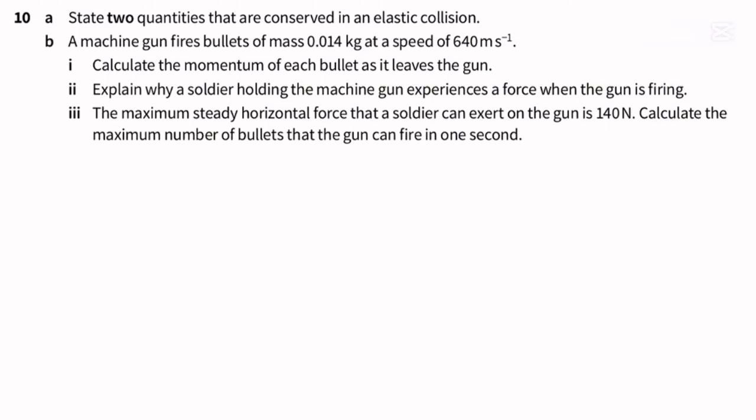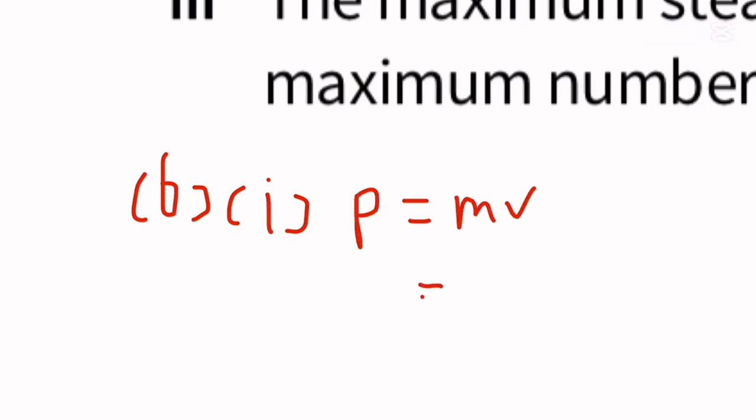Now number 10B. A machine gun fires a bullet of mass 0.041 kilogram at a speed of 640 meters per second. Calculate the momentum of each bullet as it leaves the gun. So let's calculate the momentum of one bullet. Momentum is mass multiplied by velocity.